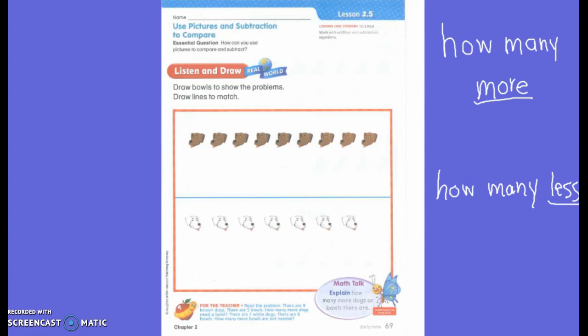So I want you to watch up here first so you can see how we're going to stay organized. What do I want to do? Thank you, Sarah. I want to stay organized. What do I want to do, first grade? Stay organized. So this is what you're going to do. How many bowls did I have? 5. So I'm going to draw 1 underneath each dog. 1, 2, 3, 4, 5.